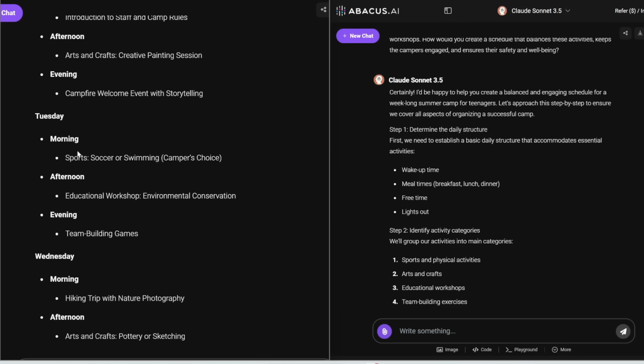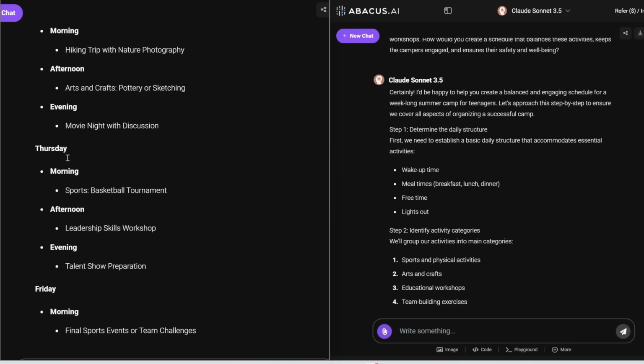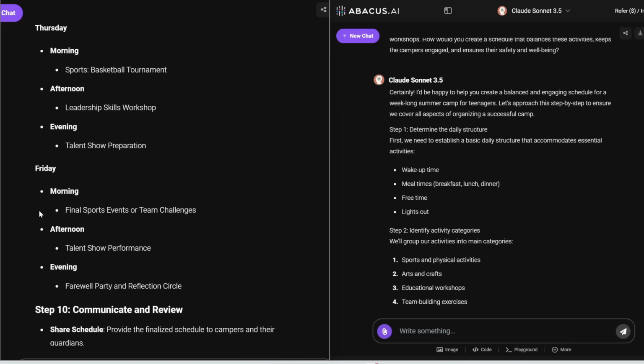And so Tuesday morning, start with sports, afternoon, do some educational workshop, evening, team building games, all right. And then Wednesday, hiking trip, and then afternoon, arts and crafts, evening, movie night. And this is actually planned very well. If I were to do these 3 things in one day, I would also start with a hiking trip first. And then Thursday, here's morning, afternoon, evening. Here is Friday. And then look at this.